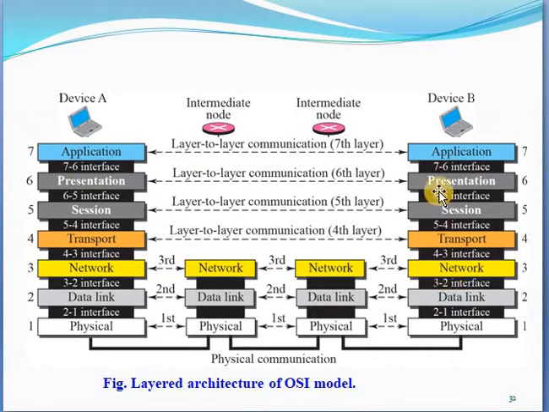The other four layers, that is transport, session, presentation and application layers, are used by the sender A and the recipient B only. Therefore, they are called end-to-end layers.